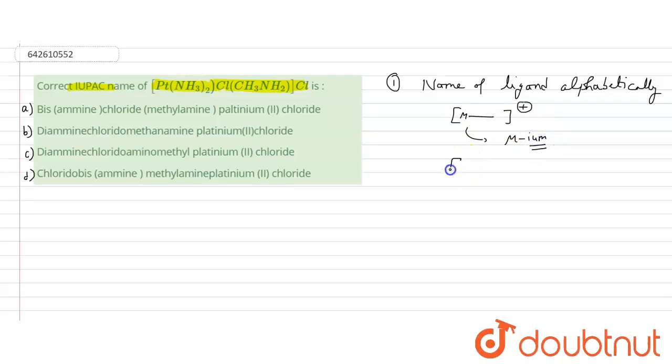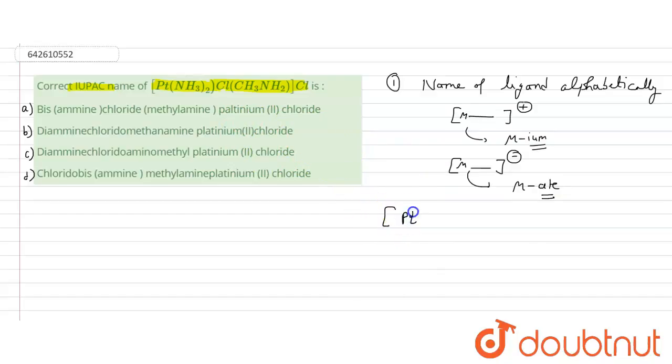And if there is a negative charge over the complex, so this is our complex, and there is a ligand here and this is the metal, then in the metal you have to write ATE as a suffix. So these are some basic conditions. So let's start writing the IUPAC name of this coordination compound.